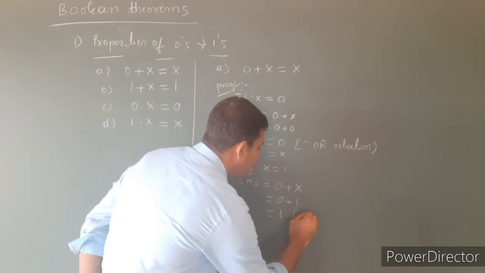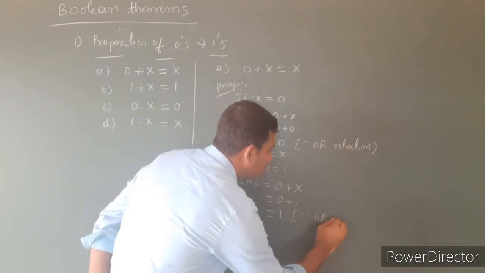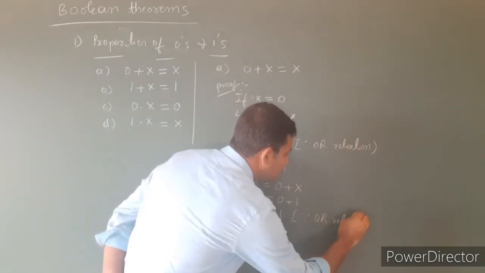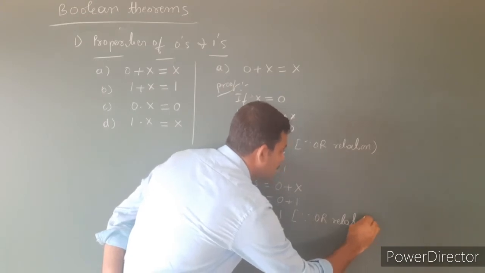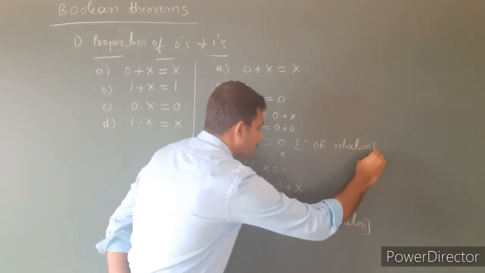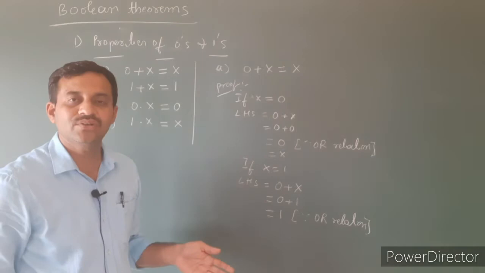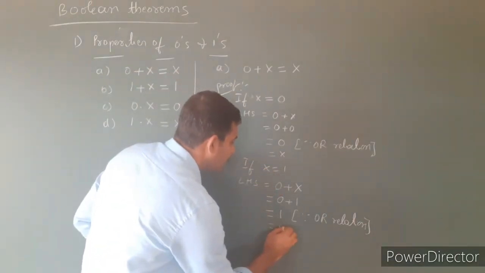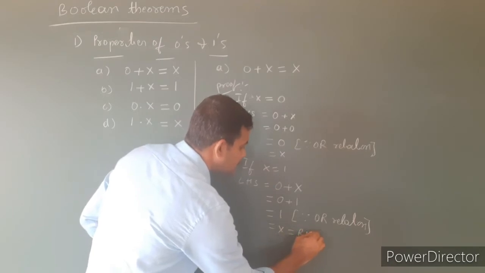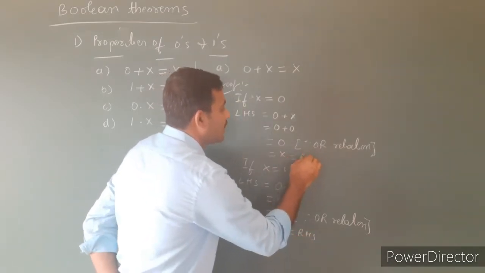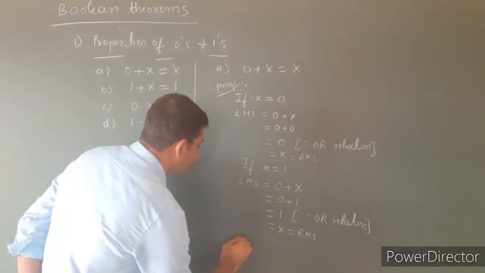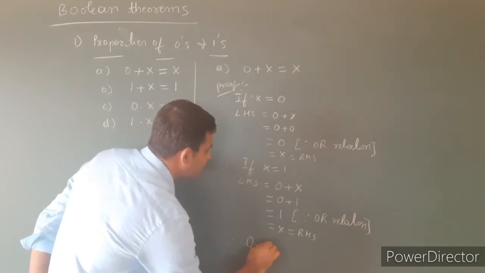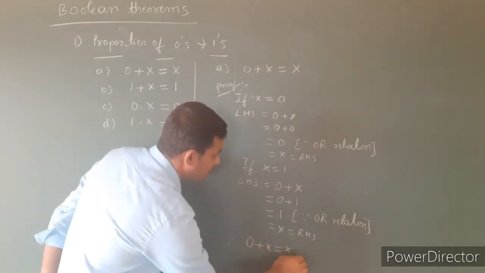This is again by the OR relation. In the OR relation, 0 plus 1 is equal to 1. What is the value of 1 here? x itself. It is the RHS. Therefore, we have proved that 0 plus x is equal to x.